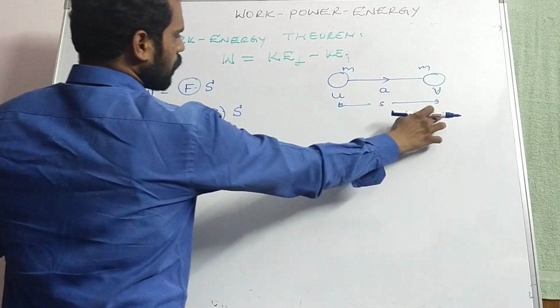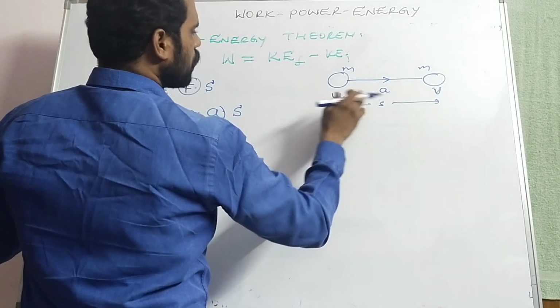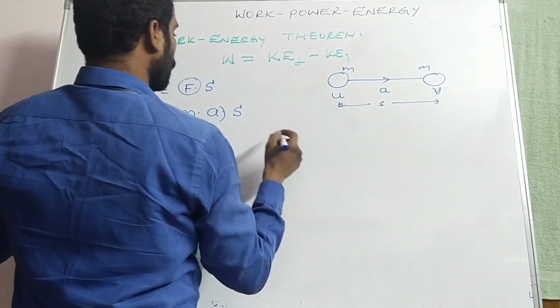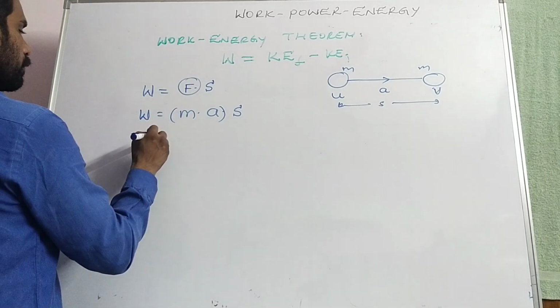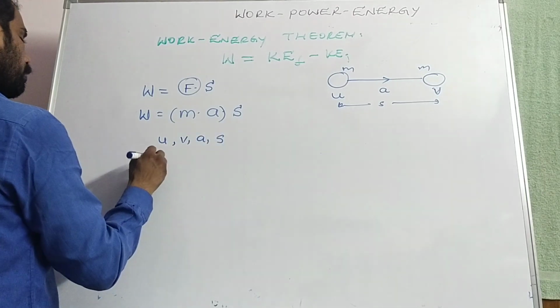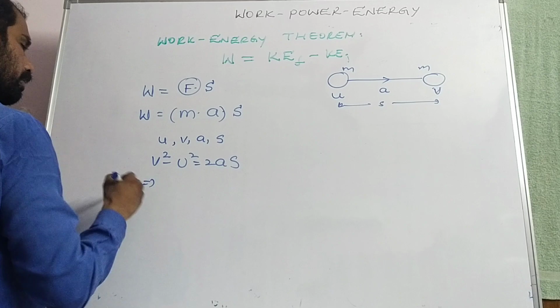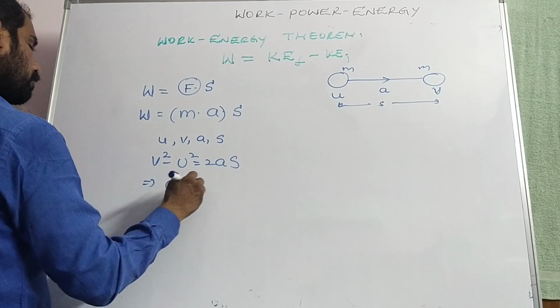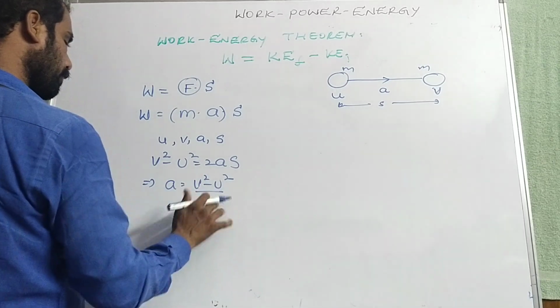Using initial velocity u, final velocity v, acceleration a and displacement s, the equation of motion is v square minus u square is equal to 2as. That implies acceleration a is equal to v square minus u square by 2s.